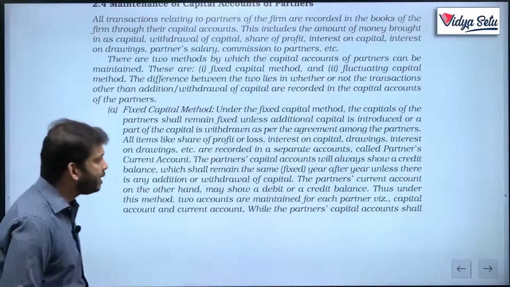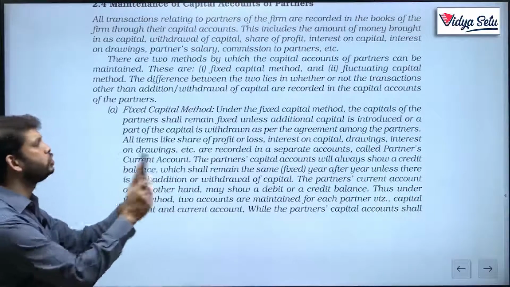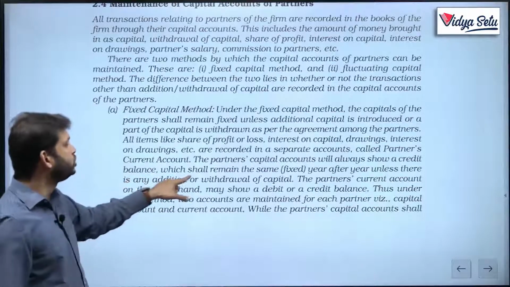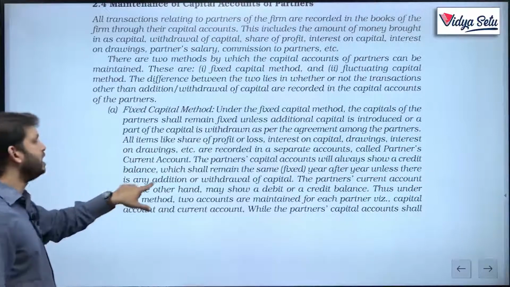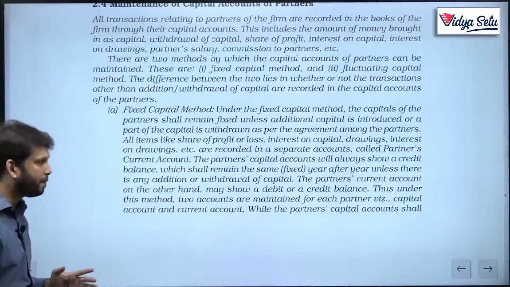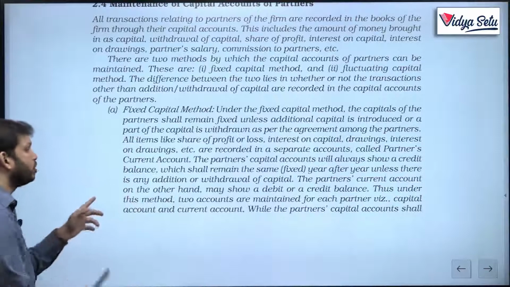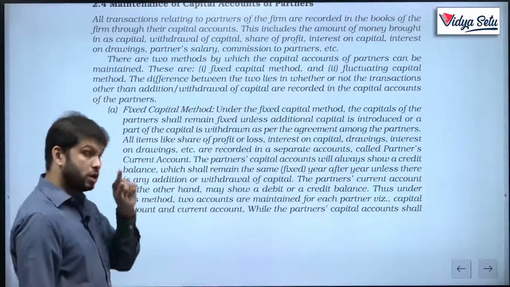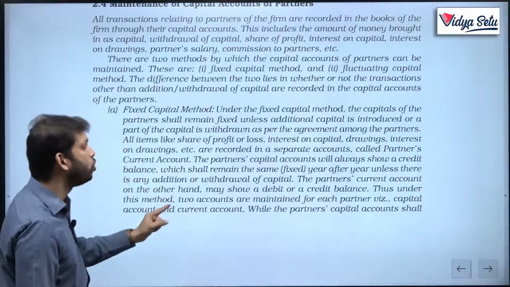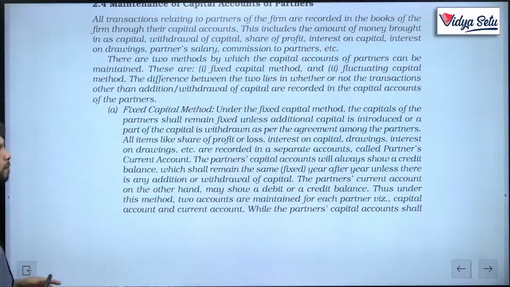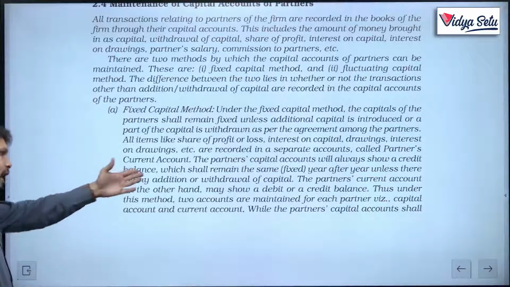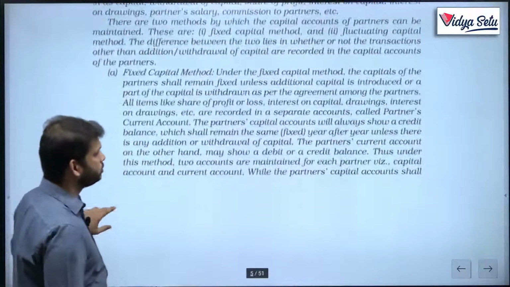The partners capital account will always show a credit balance which shall remain the same fixed year after year unless any additional or withdrawal of capital. The partner's current account on the other hand may show, not necessarily, but may show a debit or a credit balance. Thus, under this method, two accounts are maintained for each partner, that is capital and current account.